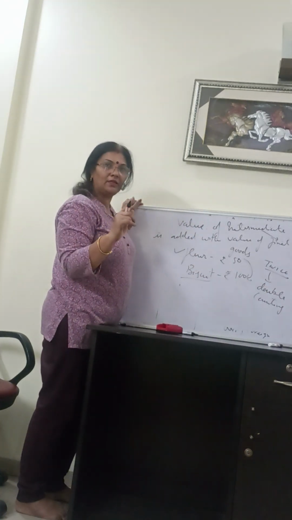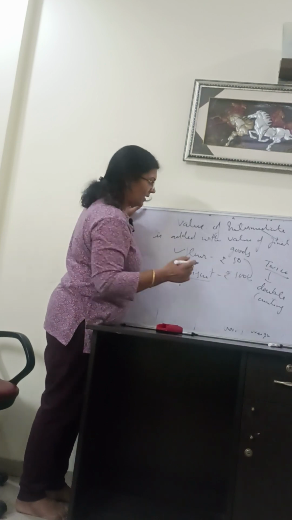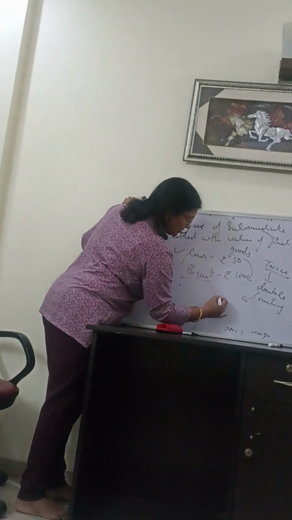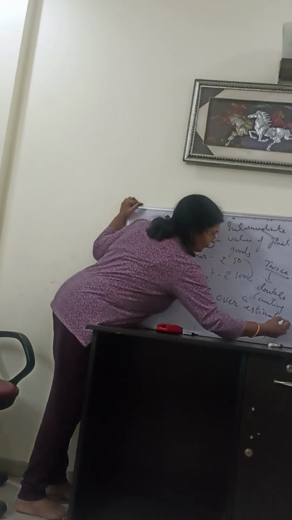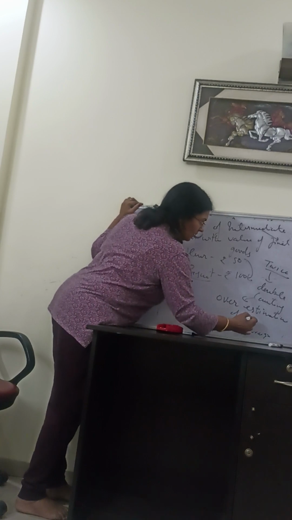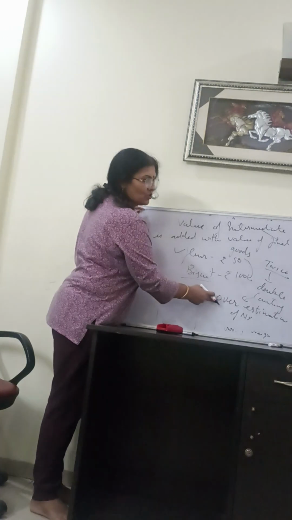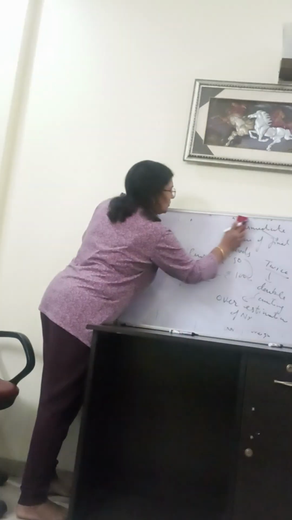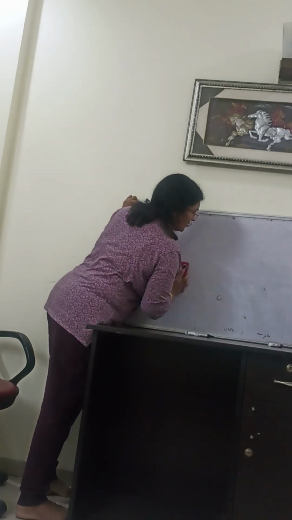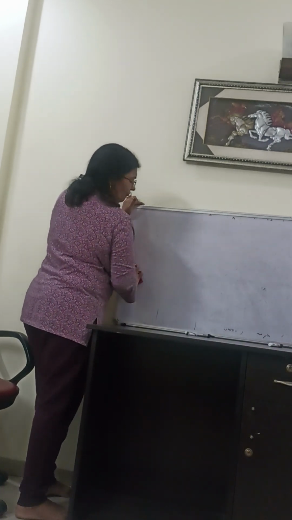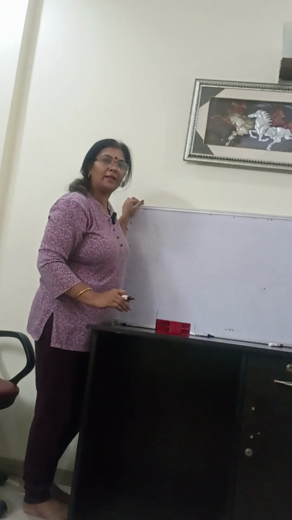Once the value of any commodity is added more than once in the estimation of national or domestic income, it will cause overestimation of national income. So you should know the difference between final and intermediate goods, so that you can add final goods and leave intermediate goods in the value added method and in the expenditure method.